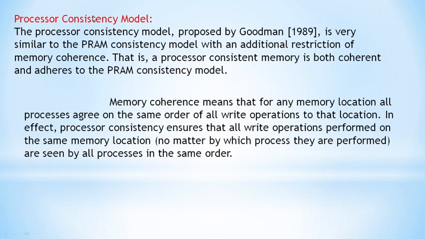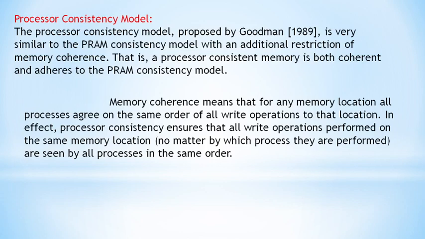Now the other consistency model is the processor consistency model, which is proposed by Goodman. This consistency model is also similar to the PRAM consistency model, but with an additional restriction of memory coherence.